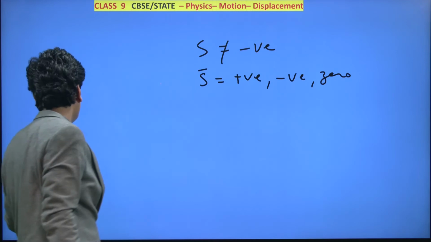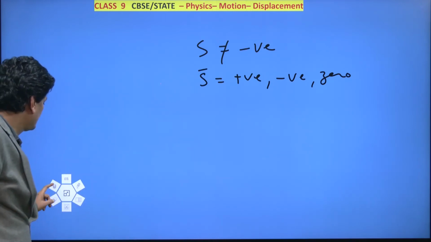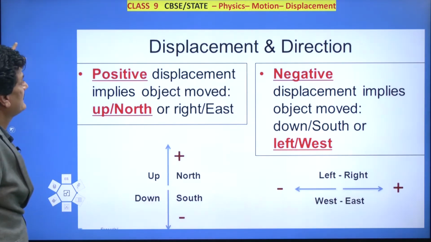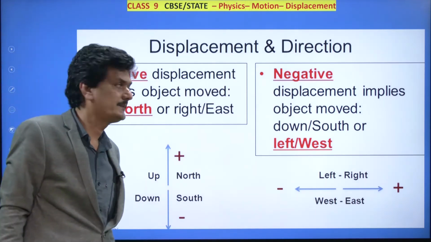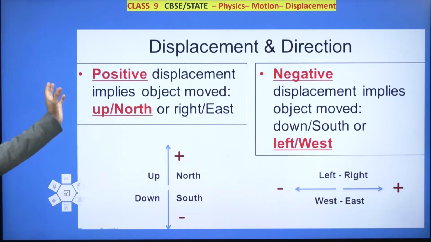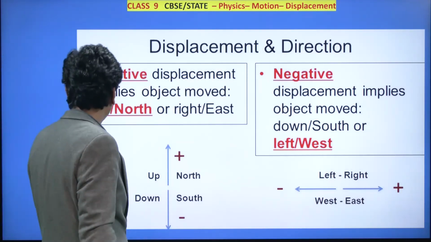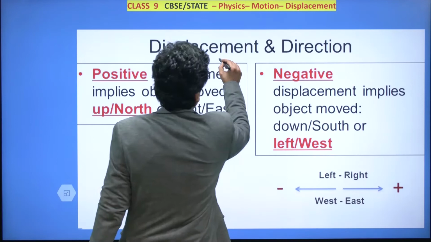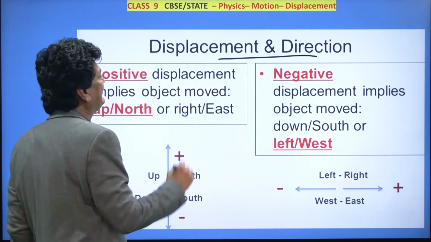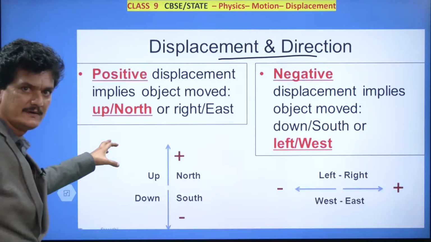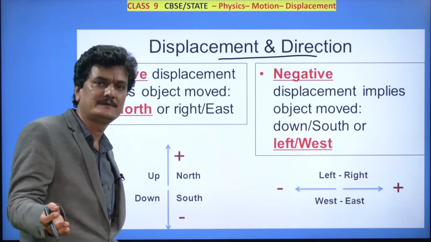In this way, we are understanding more and more about displacement. Displacement involves direction, therefore one direction we will take as positive and another direction we will take as negative.